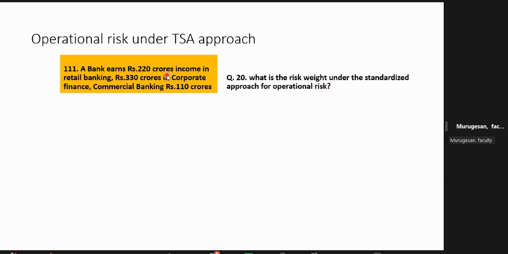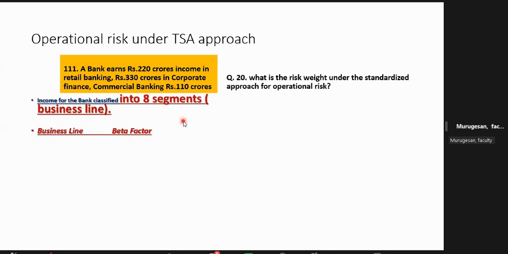Because they are earning income, interest income and non-interest income, by 8 segments of business. I think all of you remember, all bank business is classified into 8 business lines. What is the first segment, do you know? Yes, for every business segment there is a risk factor. Beta factor, like market risk, operation risk. So that is a beta. Beta means a risk factor they are assigning. They are naming it beta.